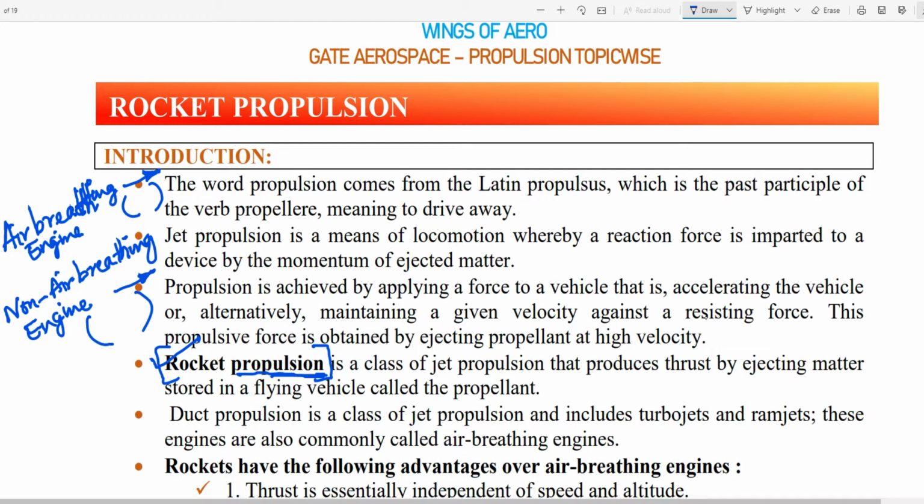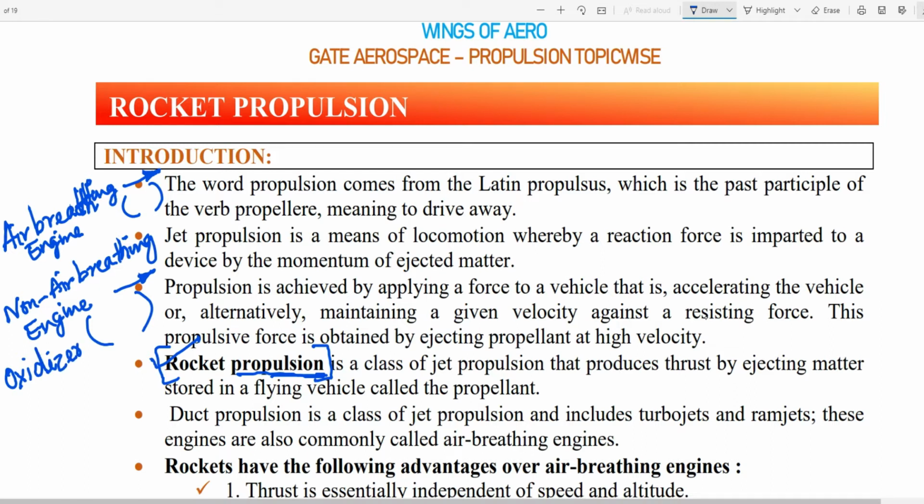Okay, good. So when we talk about an air breathing engine, it is dependent on the atmospheric air. But in case of a non-air breathing engine, we carry a separate cylinder called oxidizer.